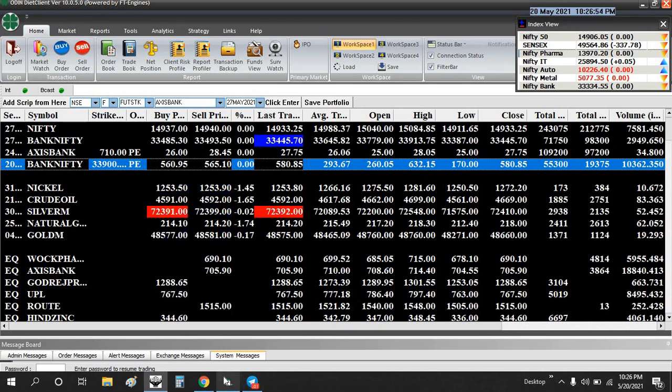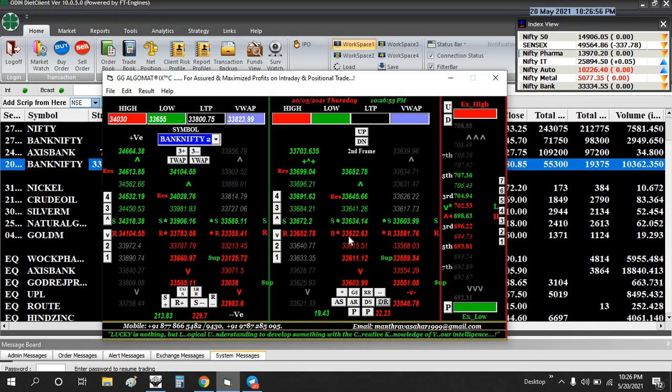The stop loss for Bank Nifty is just around 120 points, right? So 834, yes, it is below 120 points. For the risk of 110 to 115 points, you are getting a target of 500 points in Bank Nifty, right? In the PE you are getting around 400 to 450 points. So what was the Bank Nifty low today?